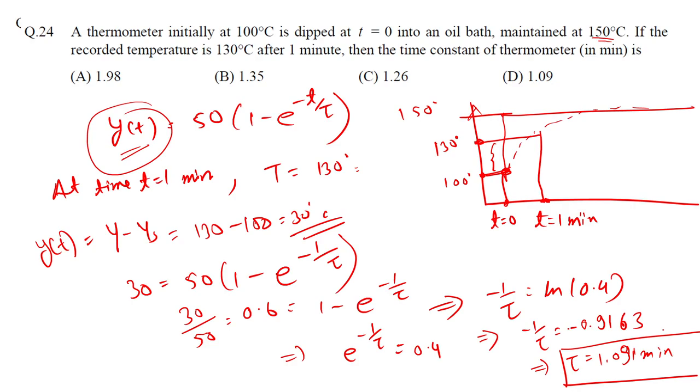So let's just revise. We found this equation y(t) is equal to Kp times 1 minus e raised to minus t upon tau. And in this given question we were given that at time t equal to 0 the temperature was 100 degrees Celsius.